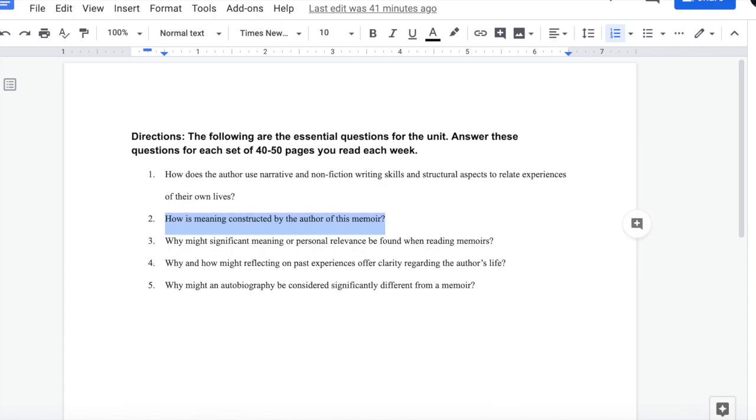For this next question, I will defer back to The Joy Luck Club. It is asking how the author constructs meaning, and meaning can be a rather ubiquitous term. We could think of meaning as a theme or message that is revealed through the text. In The Joy Luck Club, we can say that the author created meaning through the structure of the text.